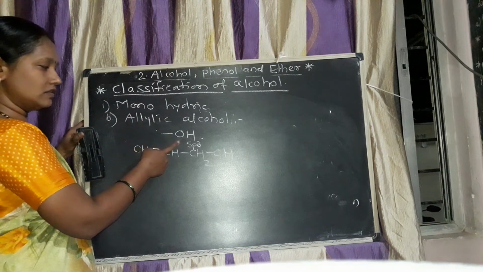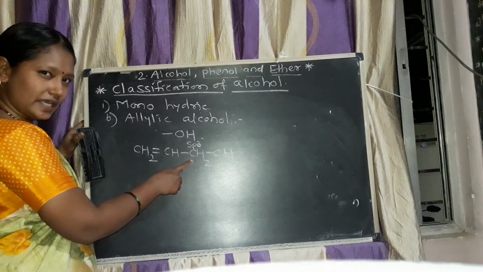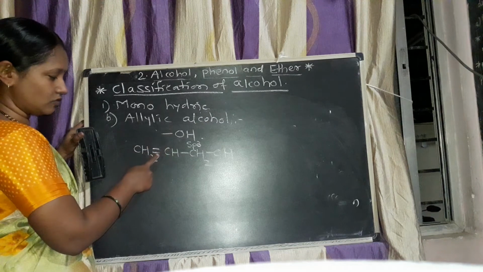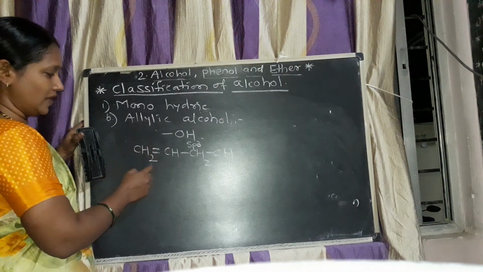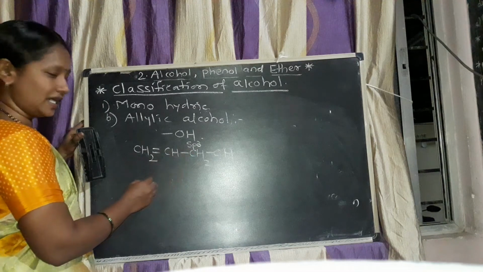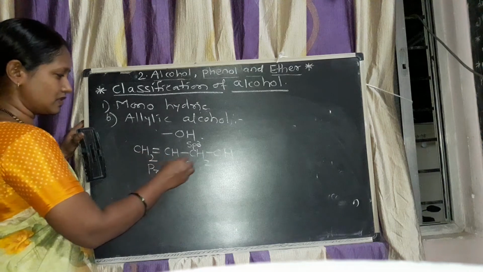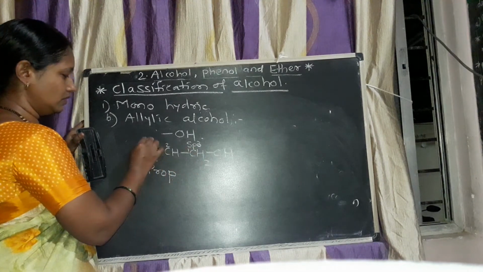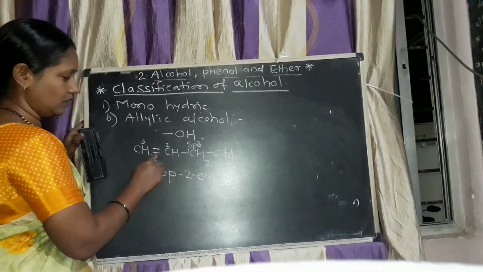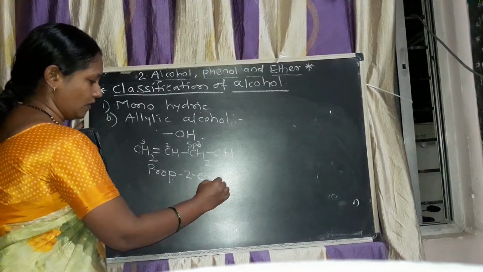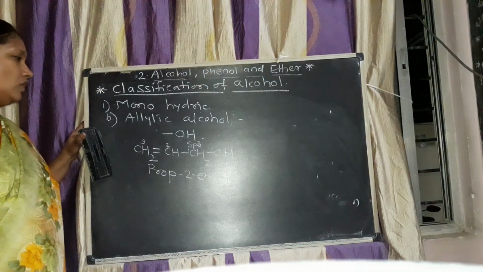In this, the hydroxyl group is attached to the carbon atom which is sp3 hybridized, but next to the carbon-carbon double bond. Now in this, 3 carbon atoms are present. Therefore, it is prop. Now in this functional group, it is 1, 2, 3: 2-en and 1-ol. It is the IUPAC nomenclature.